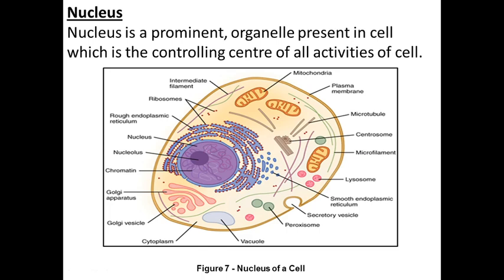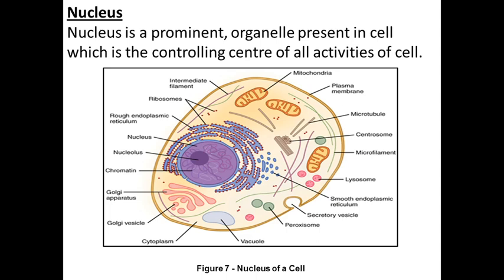Now next is about the nucleus. So what is a nucleus? As I have written here, the nucleus is a prominent organelle present in the cell, which is the controlling center of all activities of the cell. As we know, we also have a controlling center. Can you tell me what that is? Yes, our brain.